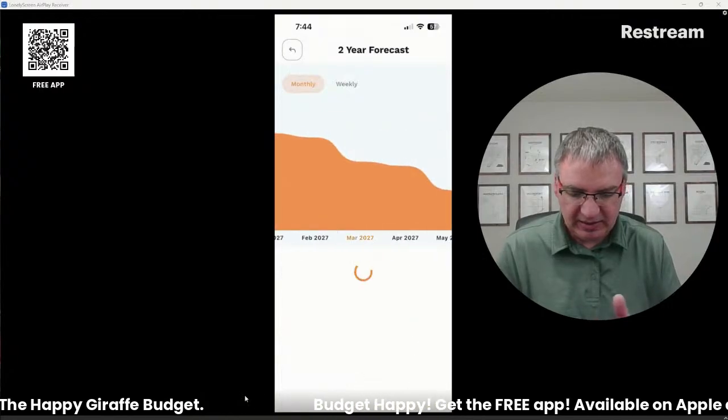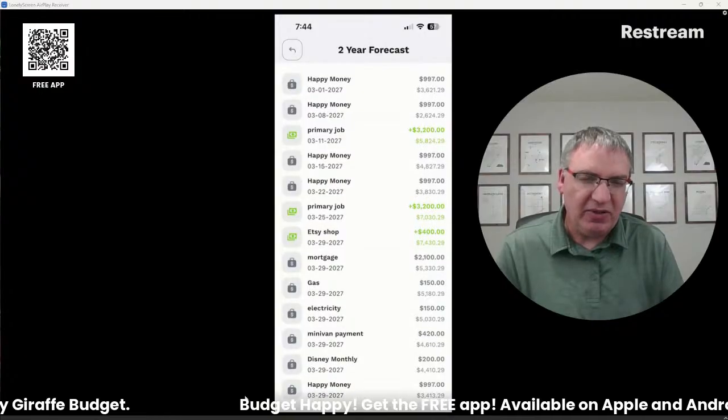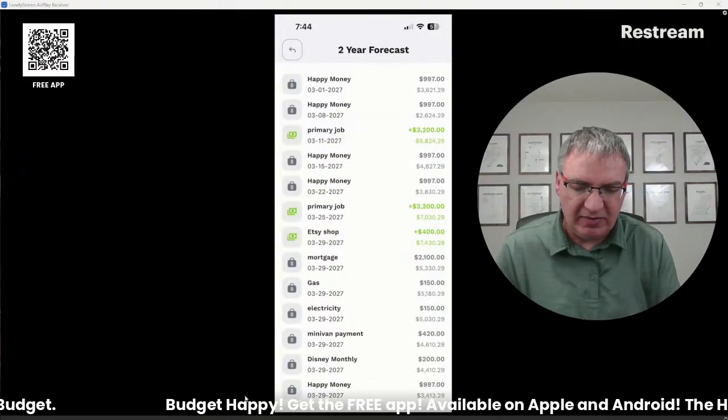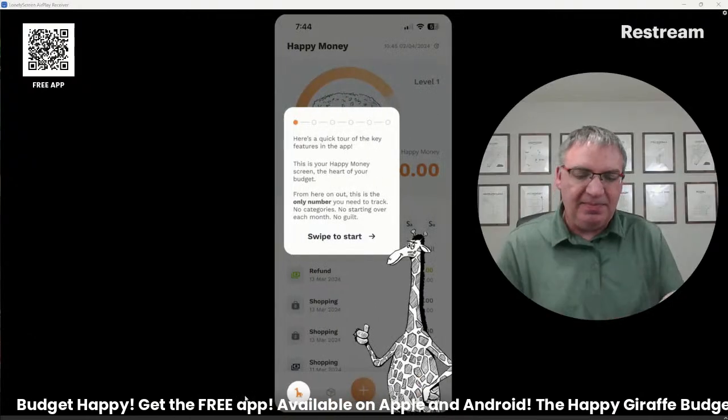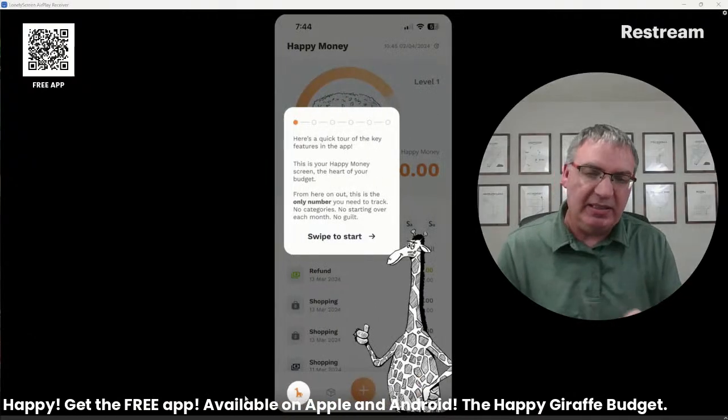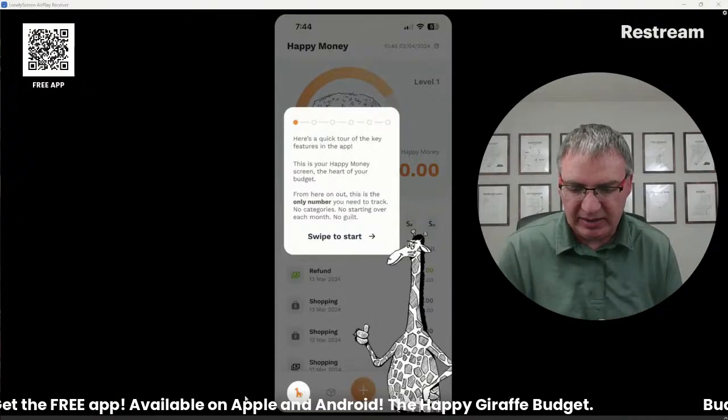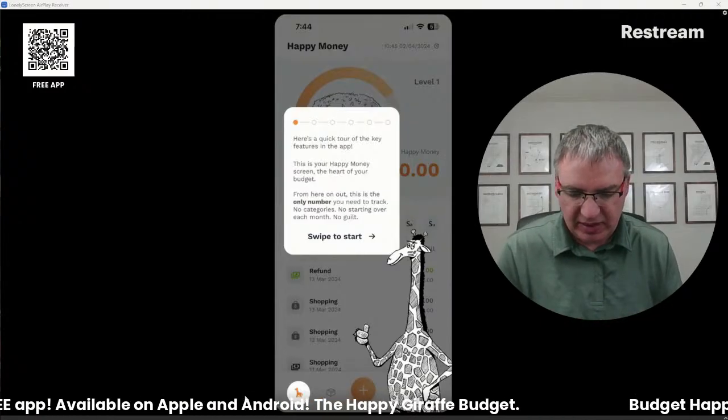It's got all the information just to kind of make you feel a little bit better that you're not going to go negative. You're going to be okay. So I'm going to click continue on this. These screens, you're only going to see the first time when you do this. It's just a little tour of how the app works.